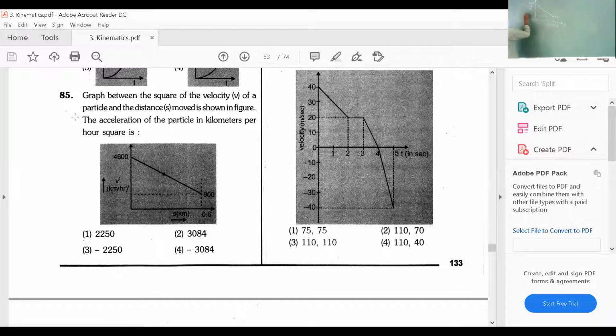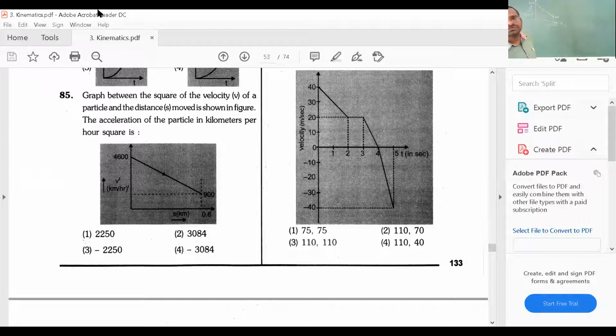This velocity is in kilometer per hour whole square. This value, 0.6, is given. Now we want the acceleration of the particle.